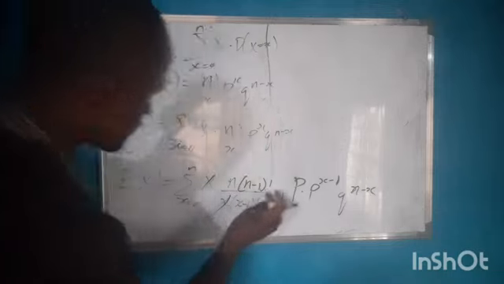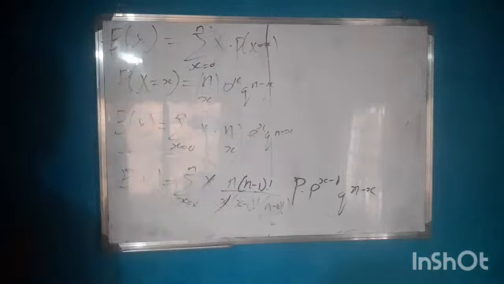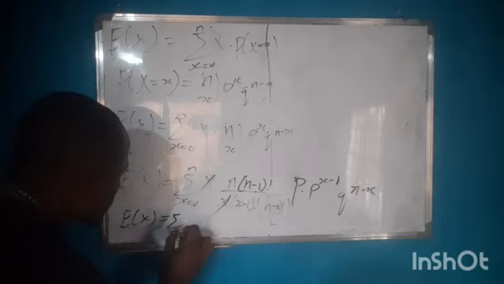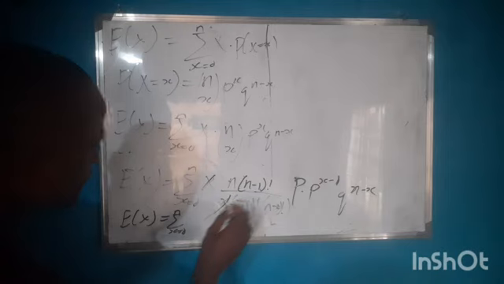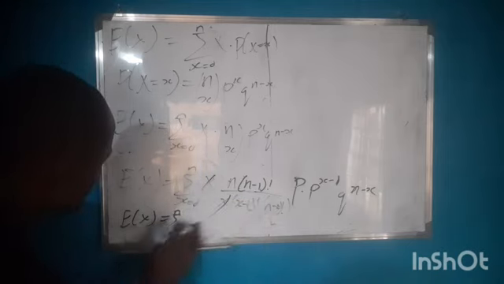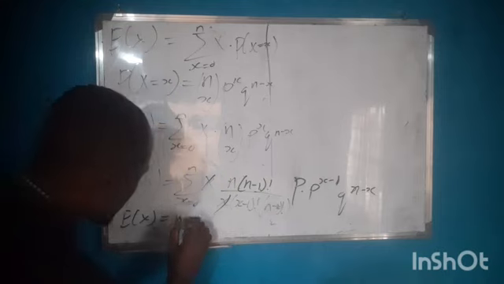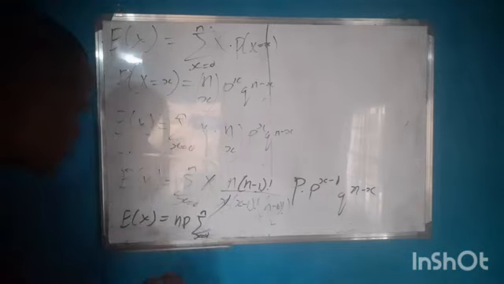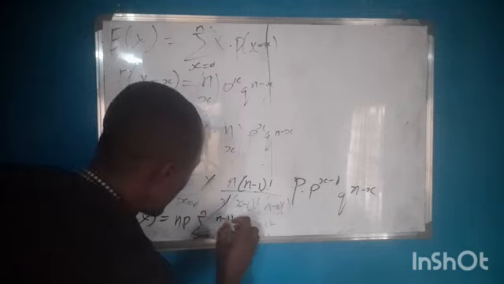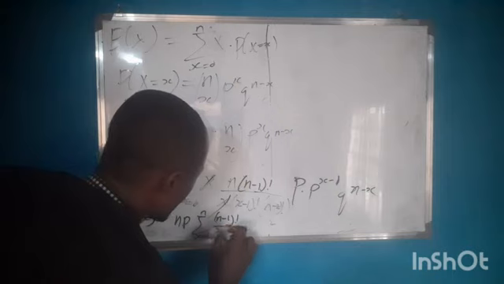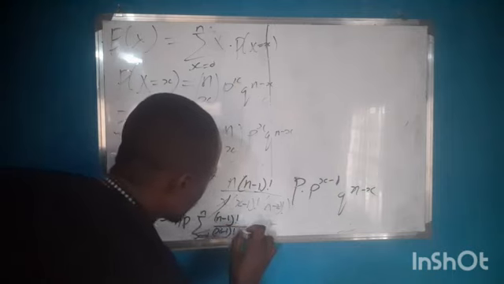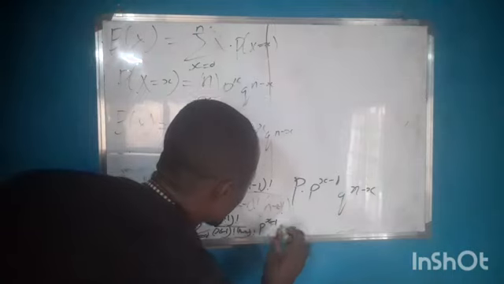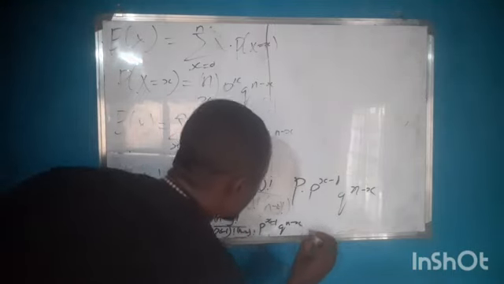If you bring this p and n out of the bracket, you have the expected value of x to be the summation as x equals 0 to n of np, bringing np out of the bracket, summation as x equals 0 to n of (n minus 1) factorial all over (x minus 1) factorial (n minus x) factorial, p raised to power x minus 1, q raised to power n minus x.